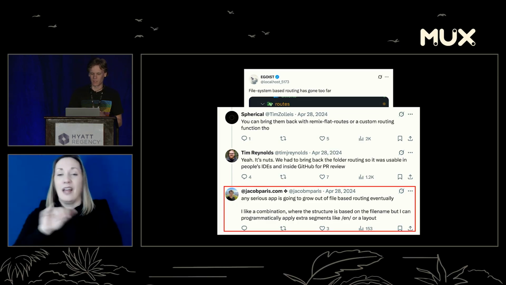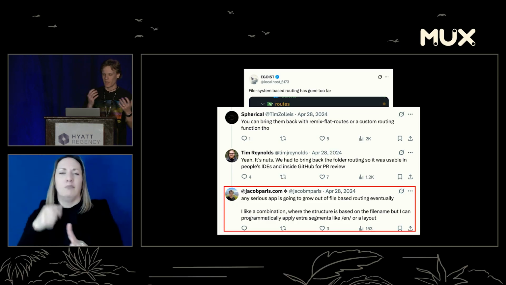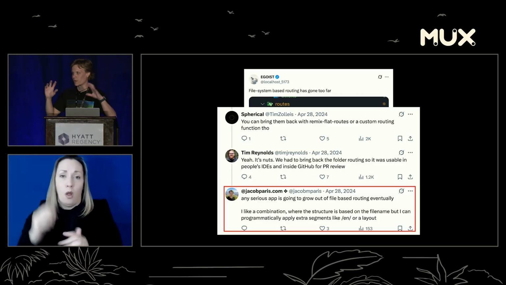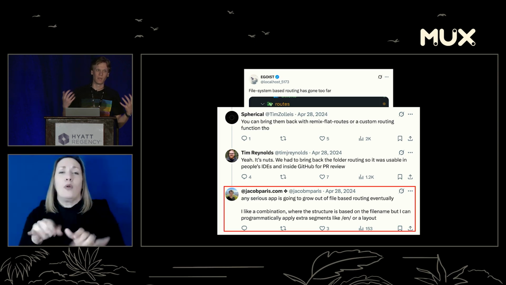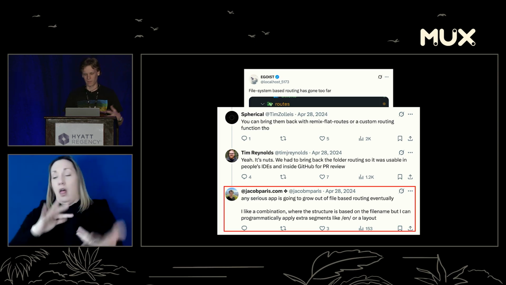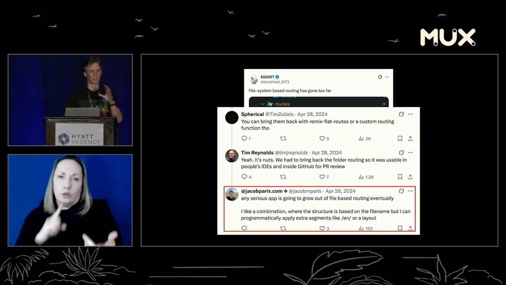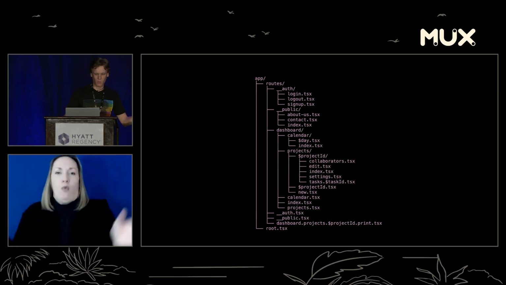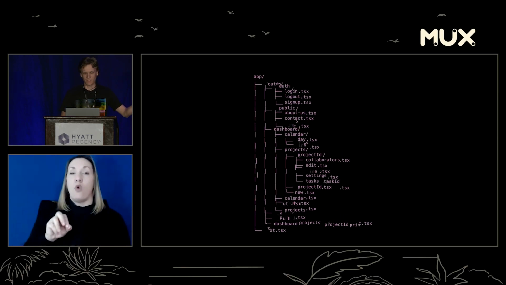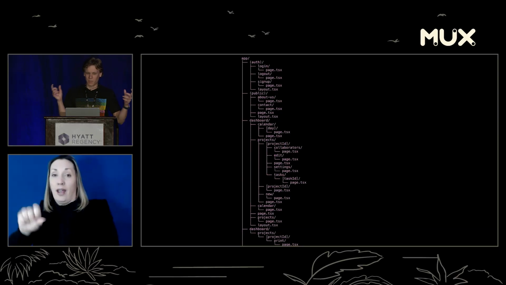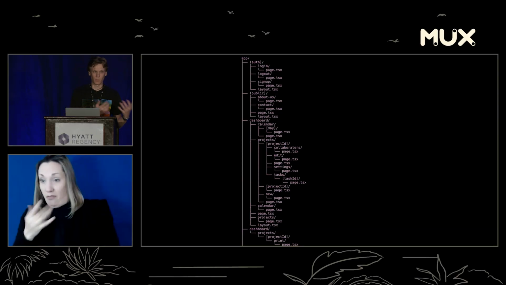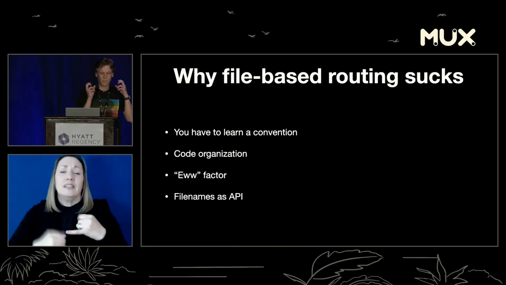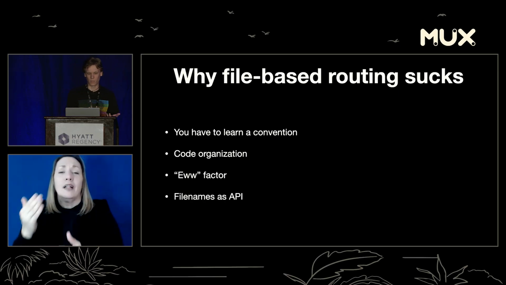And Jacob pointed out something that doesn't justify this, but rather points out the fact that any serious app is going to grow. No matter what your file-based routing system looks like, it's going to grow, and it's going to eventually be ugly and feel unmaintainable or big or whatever. That's just the reality. We can't really escape that. That's why file-based routing sucks, not why Remix's file-based routing sucks. So we could take a step back. We could go back to the V1 routing, or we could look at something like Next.js's routing. Is this better? I don't know. They've got a bunch of page.tsx. Some people like this. Some people don't. Some people get the EU factor. Some people love this. But finally, the last thing is you have to use your file names as an API. This, to me, is the number one reason. Again, that's why I put it at 4.